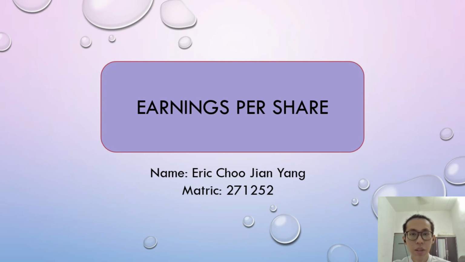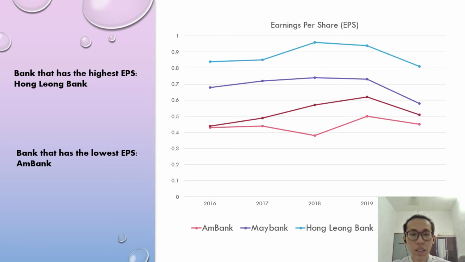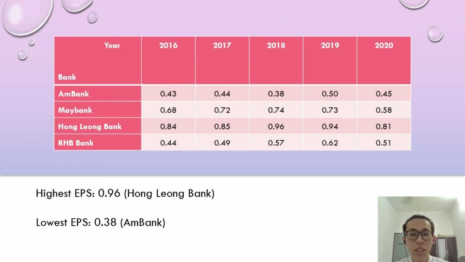Now we are going to look at the part on EPS. For the earnings per share, we can see from the table that Hong Leong Bank has the highest EPS from 2016 to 2020, followed by Maybank and RHB Bank. mBank has the lowest EPS over the course of the years from 2016 to 2020 compared to the other 3 banks. According to the table, the highest EPS is 0.96, which is obtained by Hong Leong Bank, and the lowest EPS is 0.38, which is obtained by mBank.